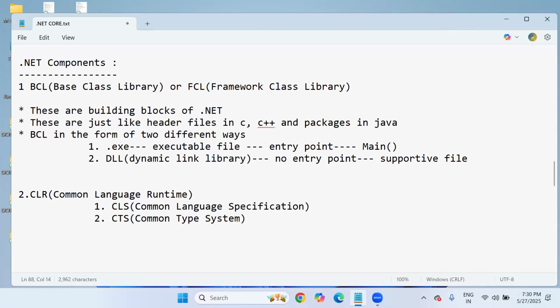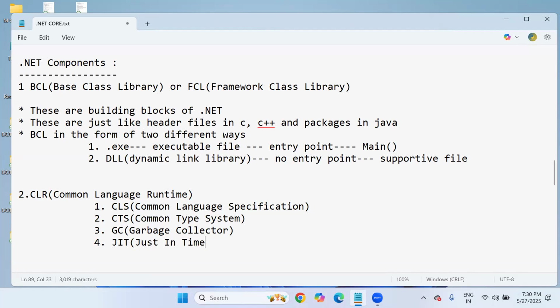Next, the third one, which is really important in every language, is GC, the garbage collector. And the fourth one is the just-in-time compiler, which we already included in the above diagram, in the execution process.